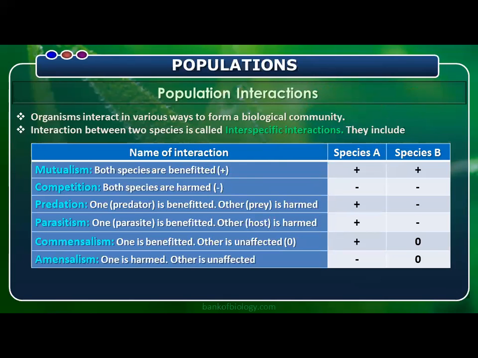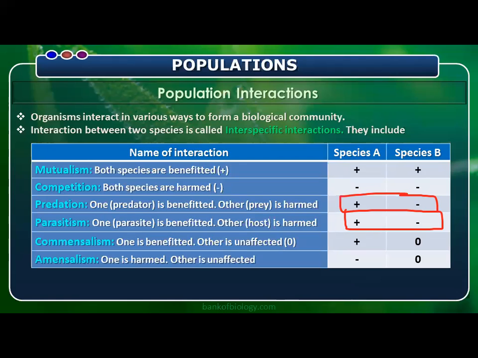Among them, first of all, mutualism. It is an interaction between two different species where both individuals are benefited. According to NCERT, competition means both are going to be affected. And predation: one individual will get affected, we call it minus, and one is benefited, that is plus. Parasitism is also the same, one is benefited and the other is affected. So predation and parasitism are both the same.